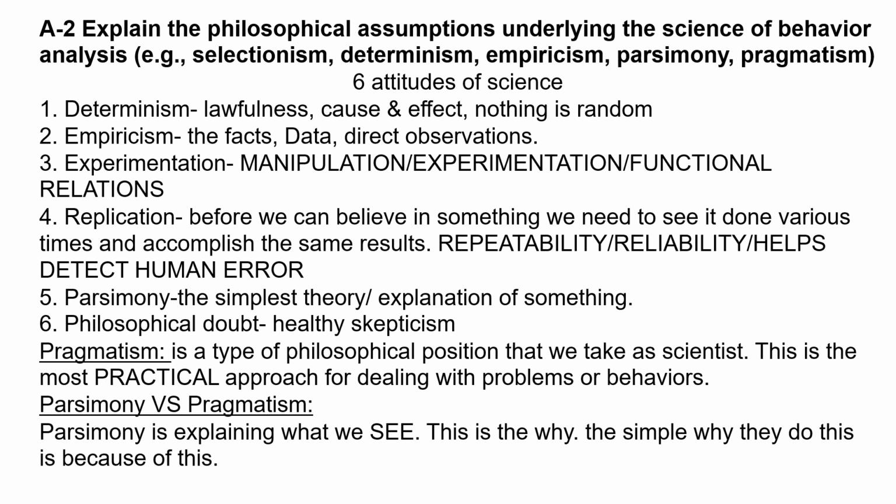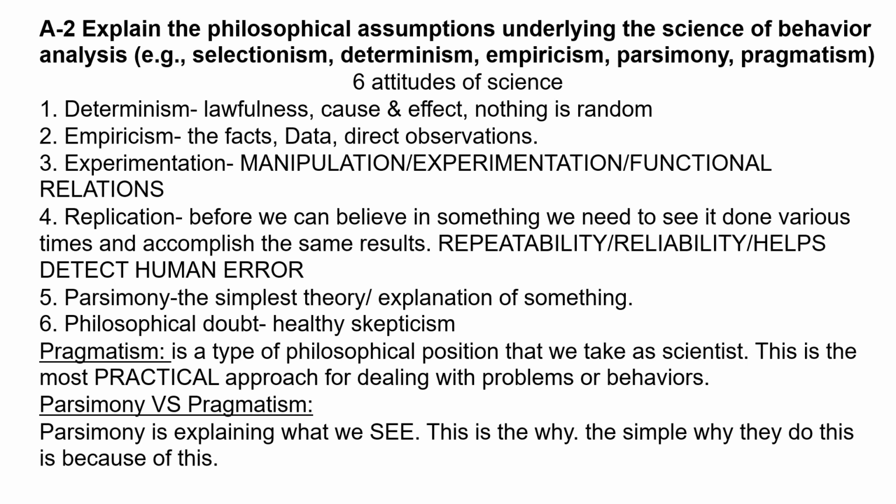Section A2, explain the philosophical assumptions underlying the science of behavior analysis. For this section, we're talking about the 6 attitudes of science. That would be determinism, empiricism, experimentation, replication, parsimony, and philosophical doubt. First, I want to talk about determinism. When you think about determinism, remember that we're talking about cause and effect, that nothing is random, that there is lawfulness, there's order. Everything has a cause and an effect. Nothing just happens out of the blue.